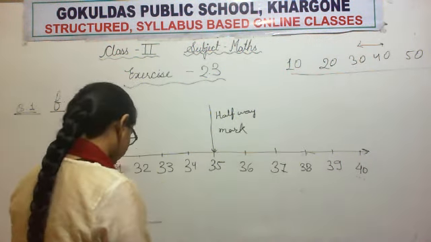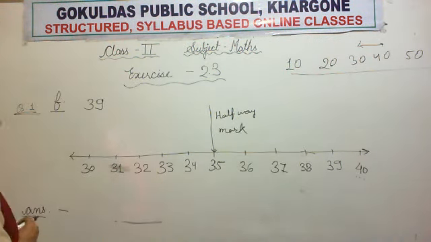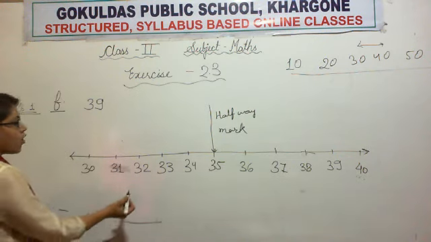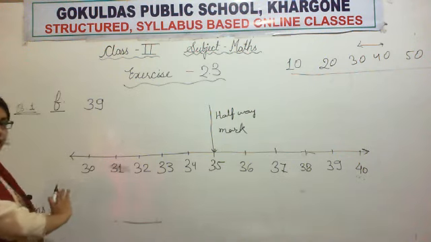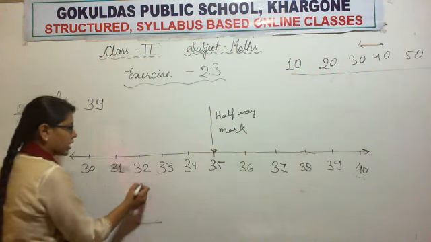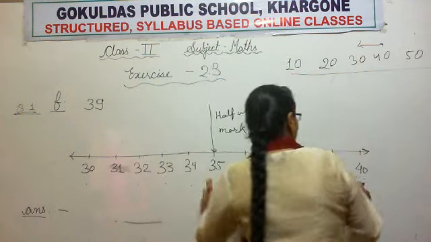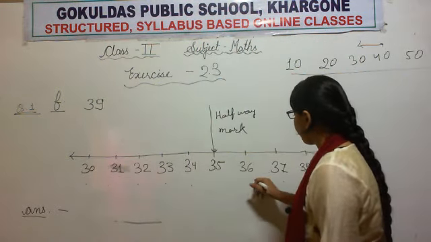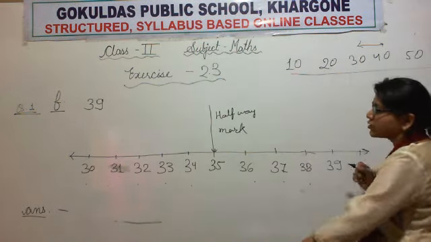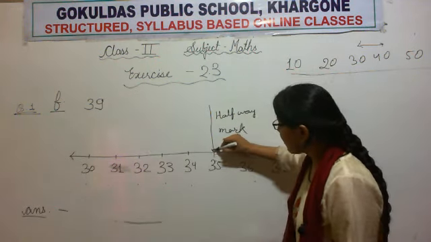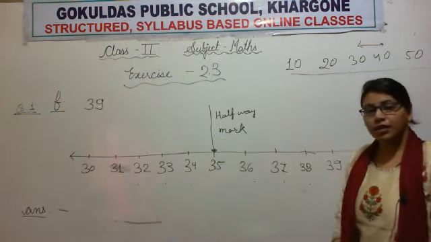Now we will mark the halfway mark. So we will count 5. First, we will count from the left: 1, 2, 3, 4, 5. Now we will count from the right: 1, 2, 3, 4, 5. So we left 5 numbers to the right and 5 numbers to the left. So this is our halfway mark.